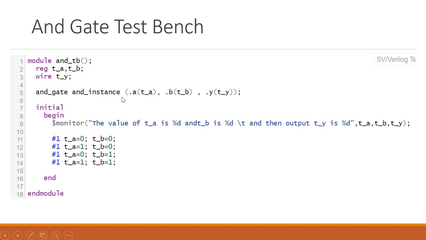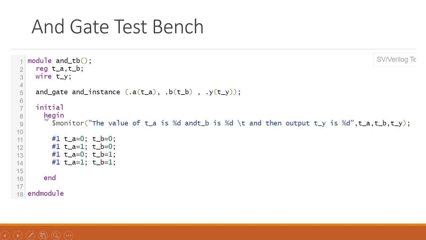This is a way which is called the instantiation. Now, what you are doing is you are instantiating your design into the test bench basically. Got it? Instantiation. This is also part of Verilog. We'll see later what exact instantiation is and what it does. But for the time being, just understand you have instantiated your design into the test bench by this line. If you write this line, you can instantiate any design into your test bench.